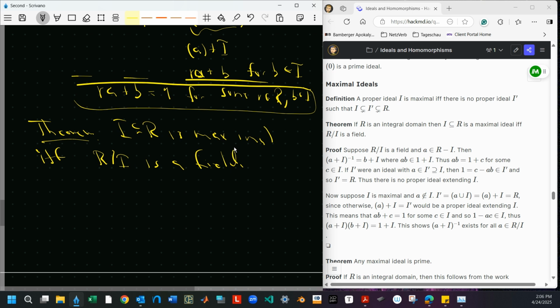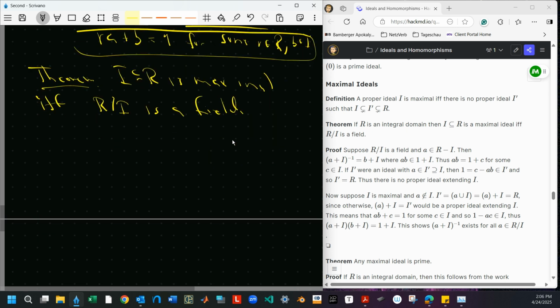So there is a difference: dividing out by a prime ideal gets you an integral domain, dividing out by a maximal ideal gets you a field. So let's prove this. Again, it's an if and only if, so there are 2 directions. So I is maximal. So we're assuming I is maximal.